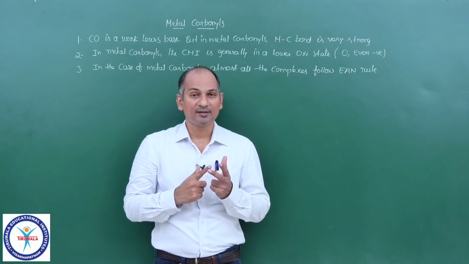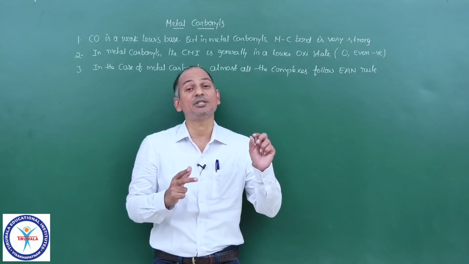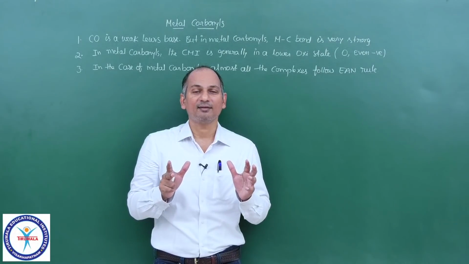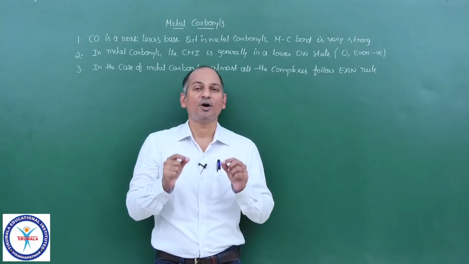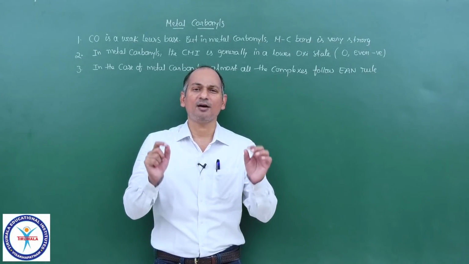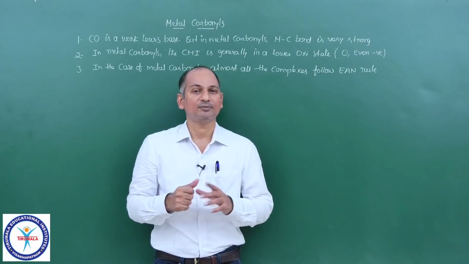The second one is oxidation state. The metals are in low oxidation state, sometimes even negative, which is unthinkable for a metal. And they follow the EAN rule meticulously. Almost all metal carbonyls, 99%, follow the EAN rule.